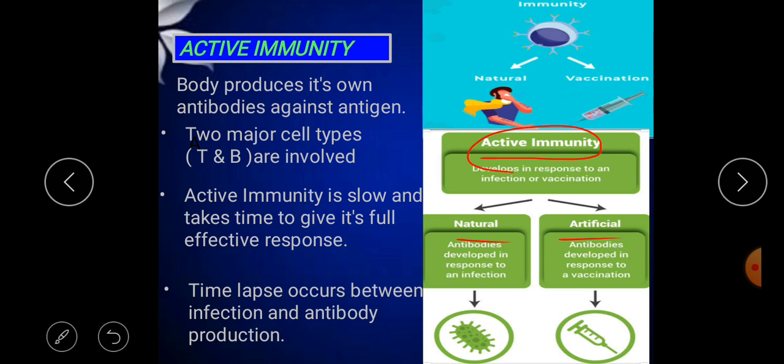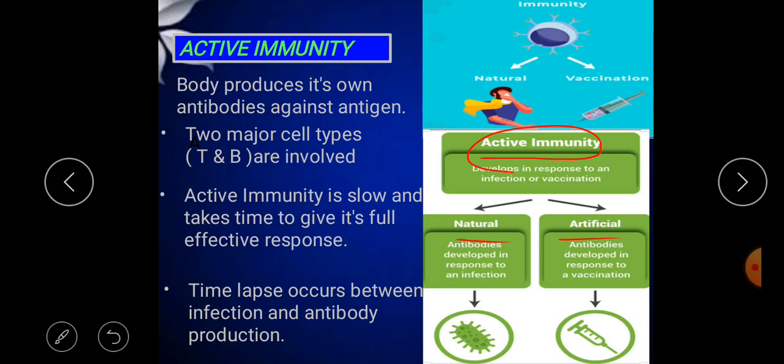So antibodies are going to develop in response to a vaccination. Here the active immunity is the antibody produced inside the host body. In this case the proper care is taken. Pathogen is introduced in an extremely small amount in the form of vaccine. It is not harmful to the person.